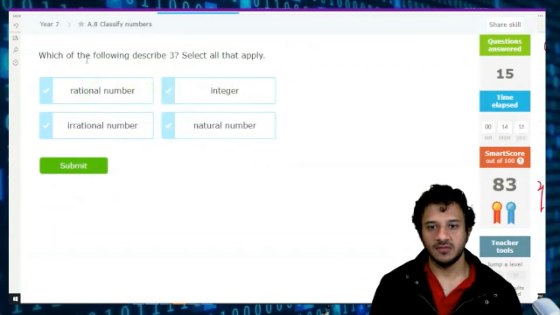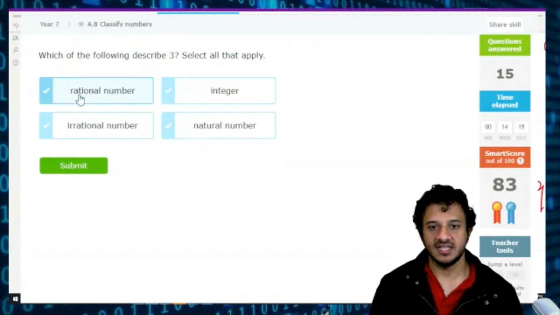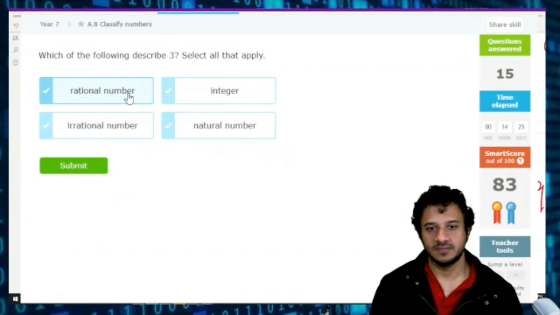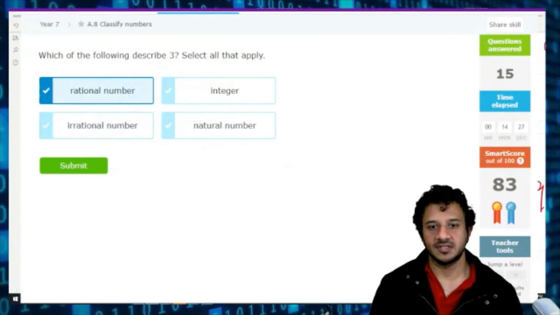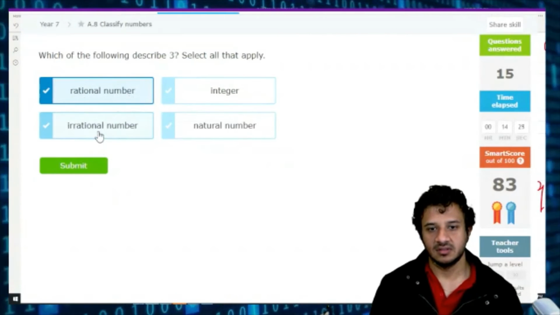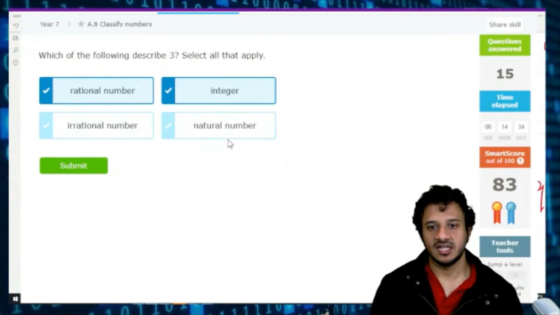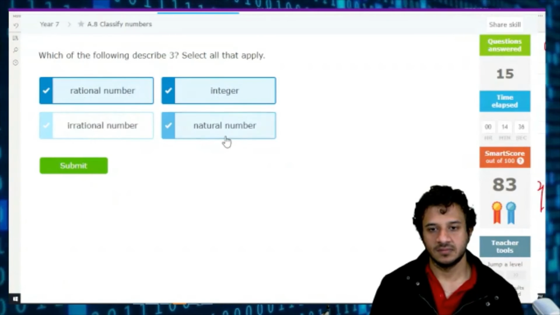Then, which of the following describes 3? Is it a rational number? Yes, you can put it in a fraction. Is it an irrational number? No. Is it an integer? Yes. Is it a natural number? Yes.